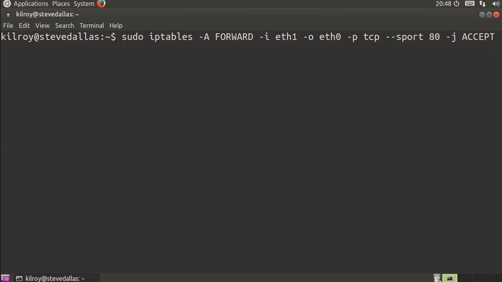If I've got multiple interfaces, I need to be concerned about directionality. I need to be concerned about whether it's the input interface or the output interface if we're talking about forwarding rules. And if we're just talking about input-output rules, you still need to be worried about what interface you're actually talking about, whether it's eth0, eth1, or the name of some other interface.